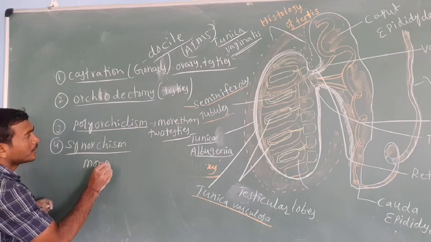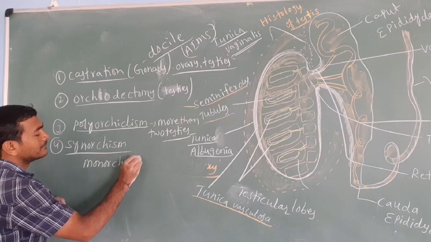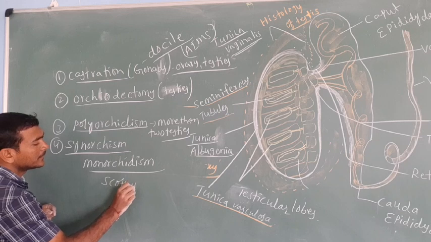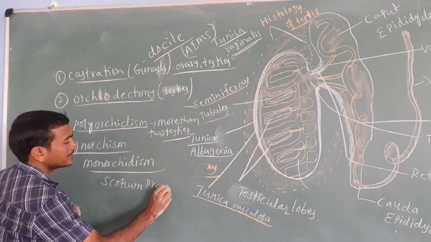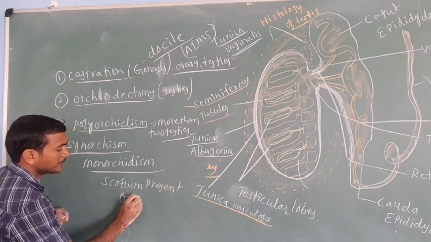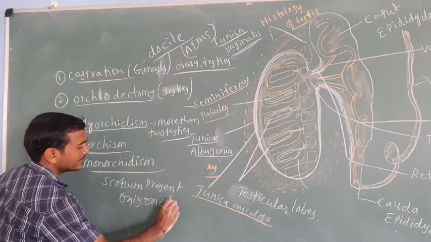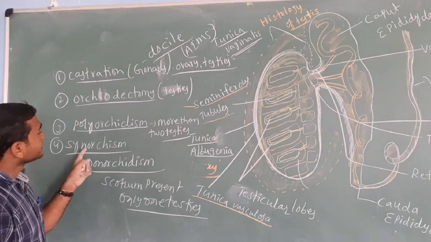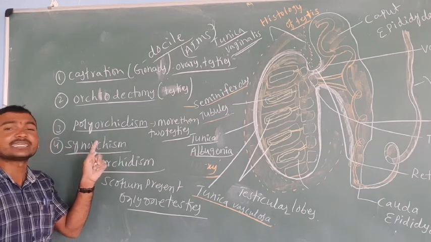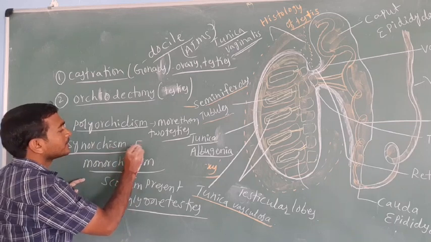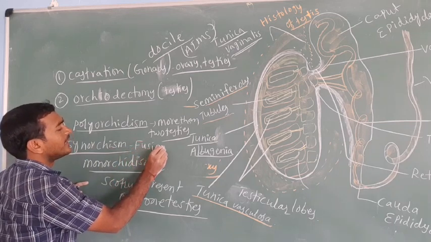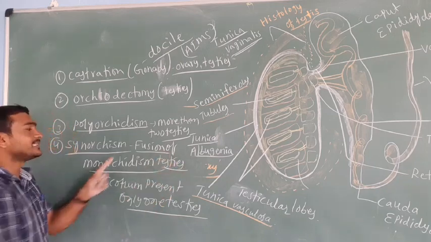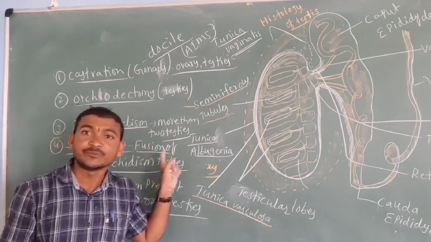Another one is monorchidism, which means the scrotum presents only one testis. What is synorchism? Synorchism is nothing but the fusion of the testes. The fusion of the testes is called synorchism.